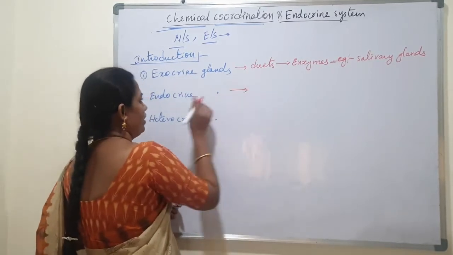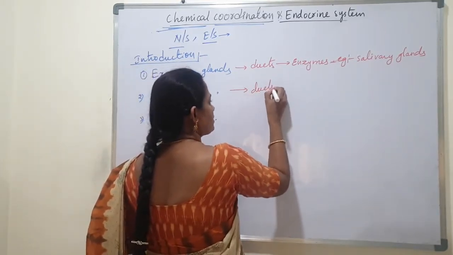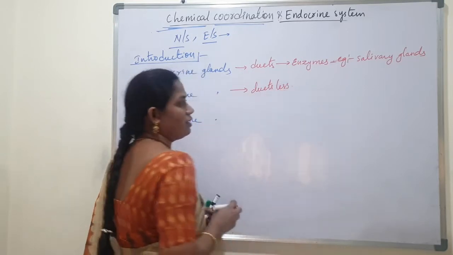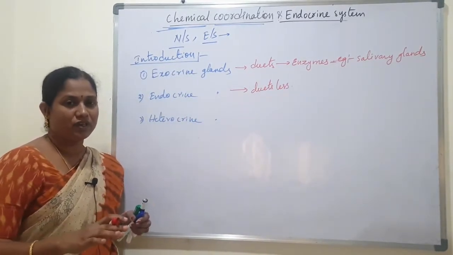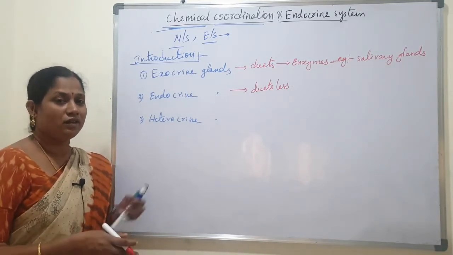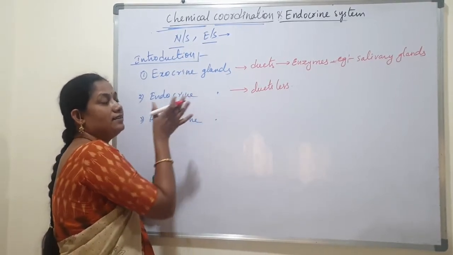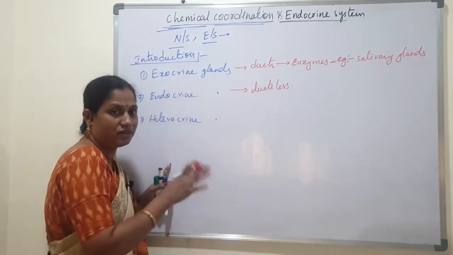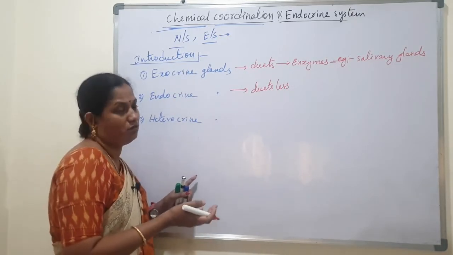Next, endocrine glands. Endocrine glands are ductless glands, which means they don't have ducts. That's why they release their secretion directly into the blood.